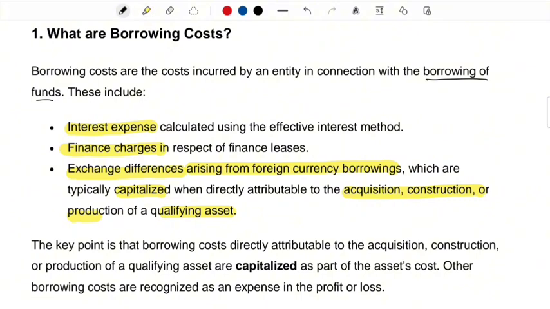Just keep in mind that these are three kinds of costs that are going to be associated with the borrowing of funds. We are not going to be overcomplicating anything. Just keep these types of cost in your mind. The key point is that borrowing costs directly attributable to the acquisition, construction or production of a qualifying asset are capitalized, and other borrowing costs are recognized as an expense in the profit or loss. So you have to be able to recognize which of the costs were associated with the acquisition, construction and production and which of these were not associated, and then decide the treatment accordingly.